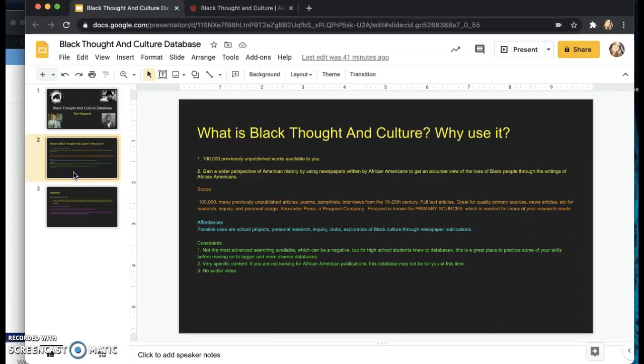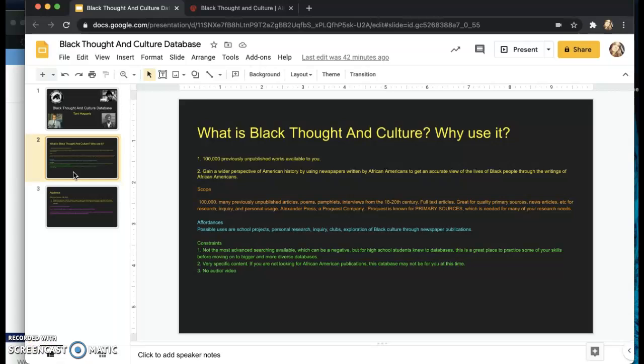I hope that you check it out. So what is Black Thought and Culture and why use it? You can use this database to gain a wider perspective of American history by using primary sources such as newspapers written by African Americans to gain an accurate view of the lives of Black people through American history. The scope is over 100,000 articles, newspapers, poems, etc. available to you for your research in full-text articles.